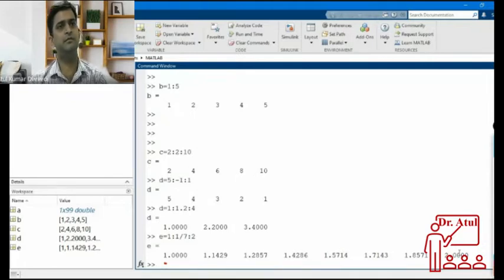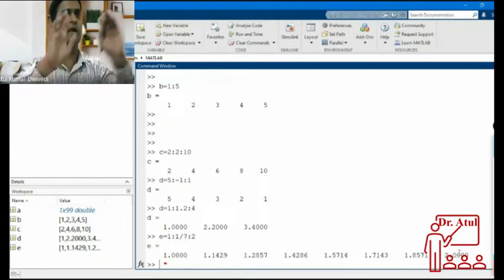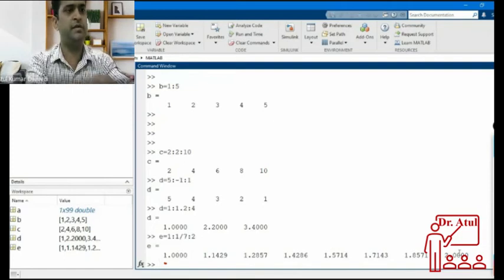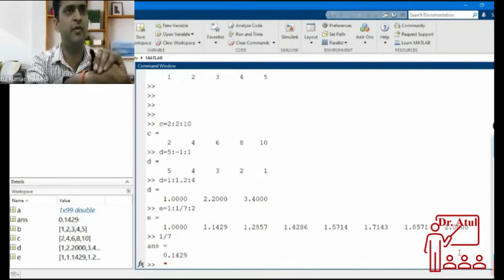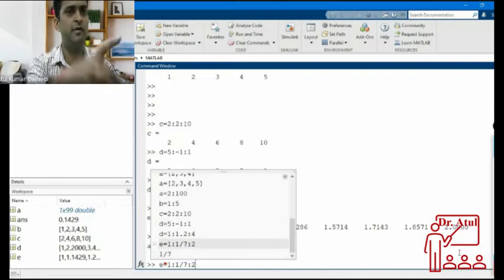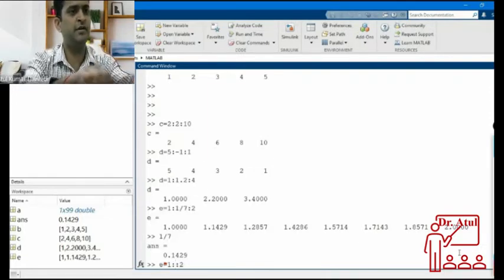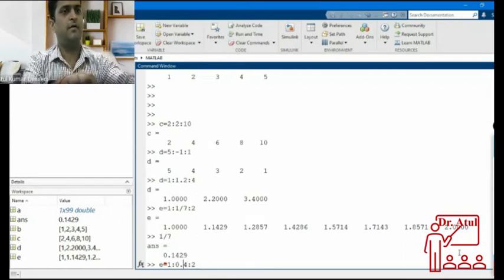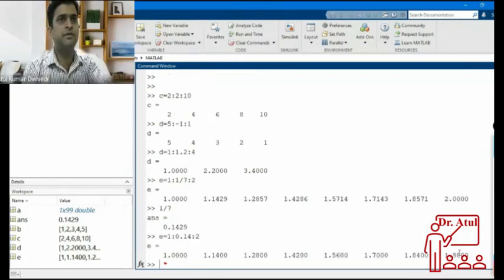What wrong have I done here? Have I done something wrong? No? I will calculate 1 by 7 separately. So this is 0.14. Then I will write 0.14 here instead of 1 by 7. Again, now this is going up to 1.98. So what actually happened is that it was automatically calculating the exact value, and it is giving up to 2.